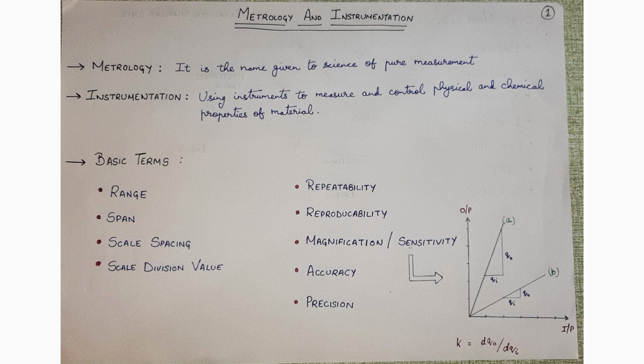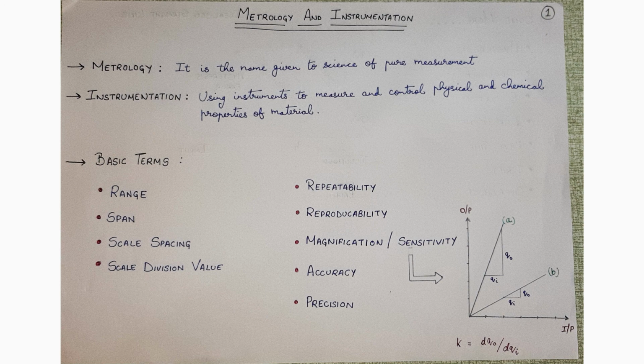Say for example, person X at place A measures certain dimension of specimen, and person Y at place B measures the same dimension with a replicate specimen at place B. If both the persons are able to obtain similar results, then it is said that reproducibility is maintained.